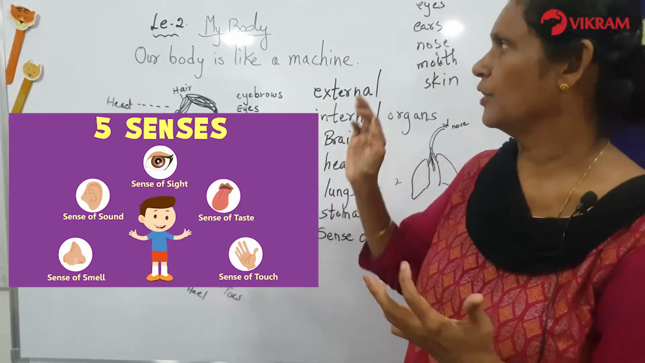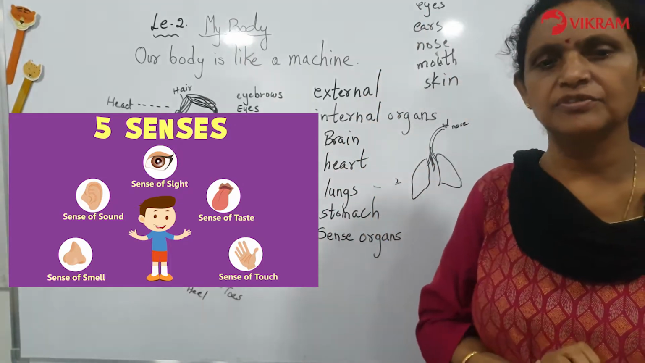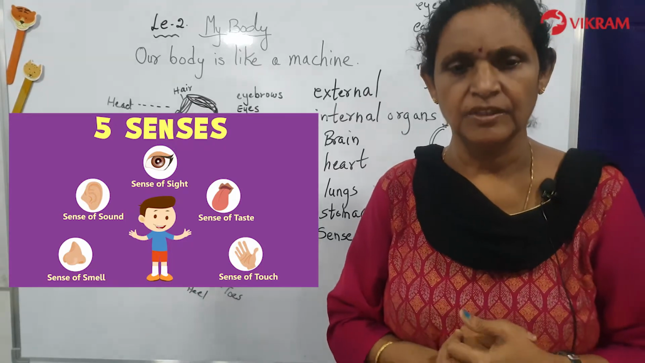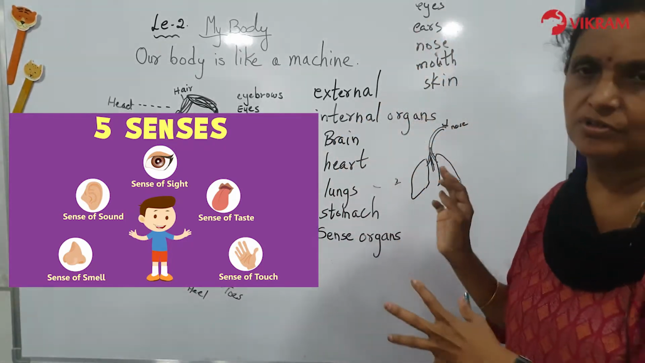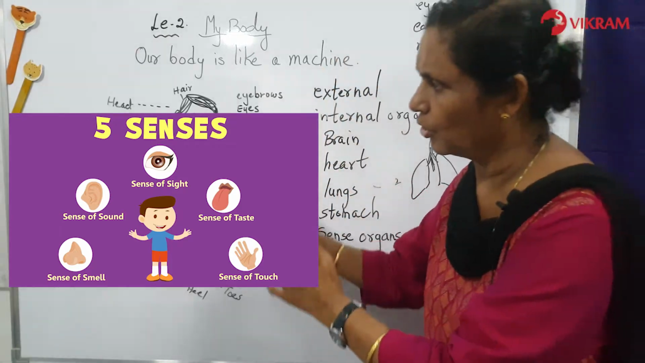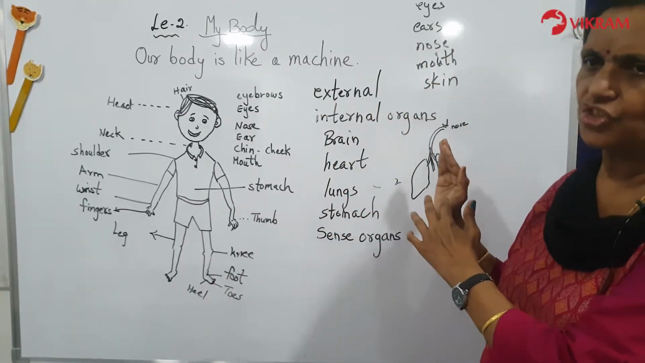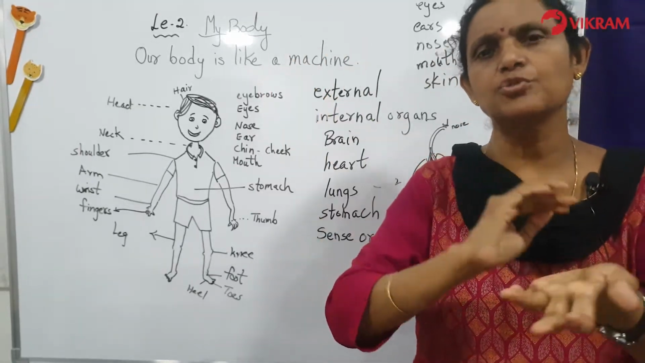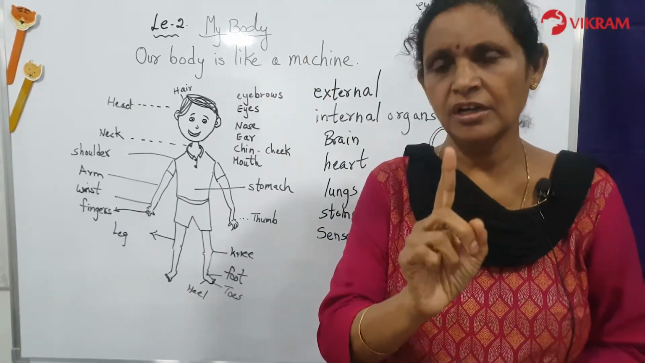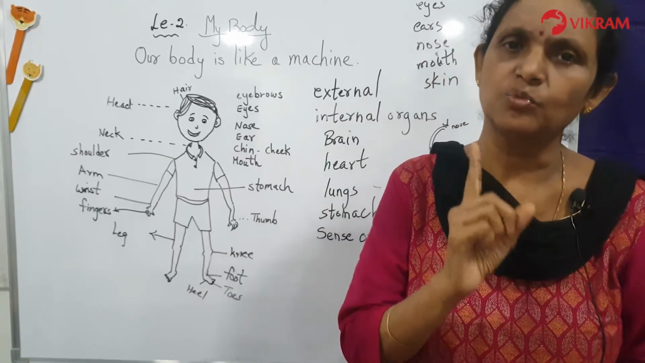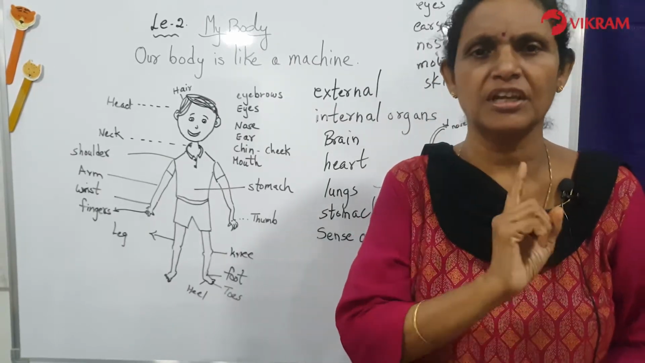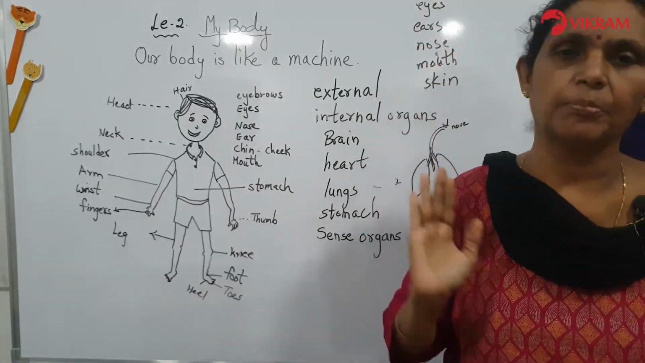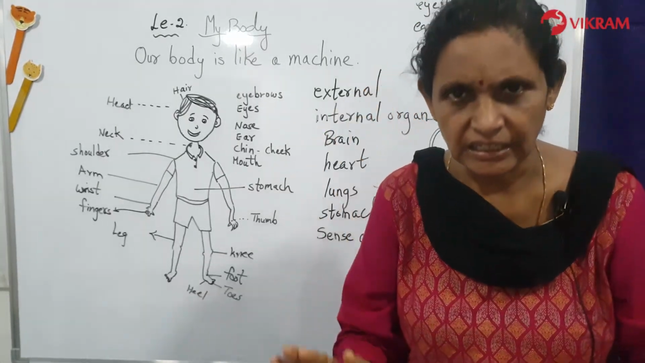So children, you have understood all the different kinds of sense organs: eyes, ears, nose, mouth and skin. These are very important sense organs also. You have to keep the whole body, internal and external organs, as clean as you can. The external organs you can wash. So children, see that you take a bath at least once or twice. You should compulsorily take a bath. When you take a bath, you should clean all these body parts. That way it will remain clean.